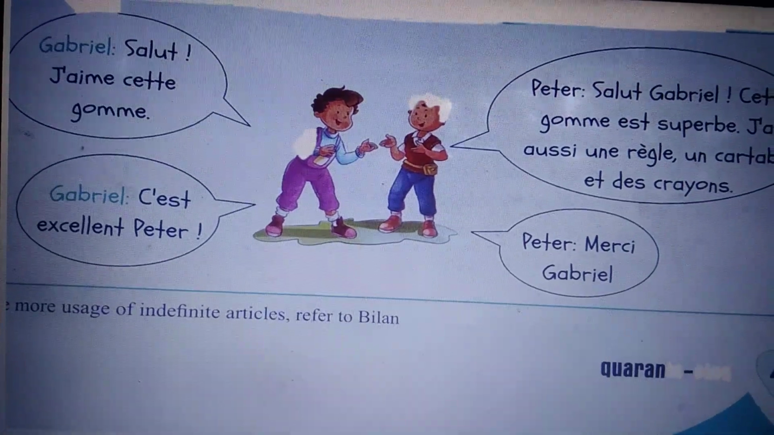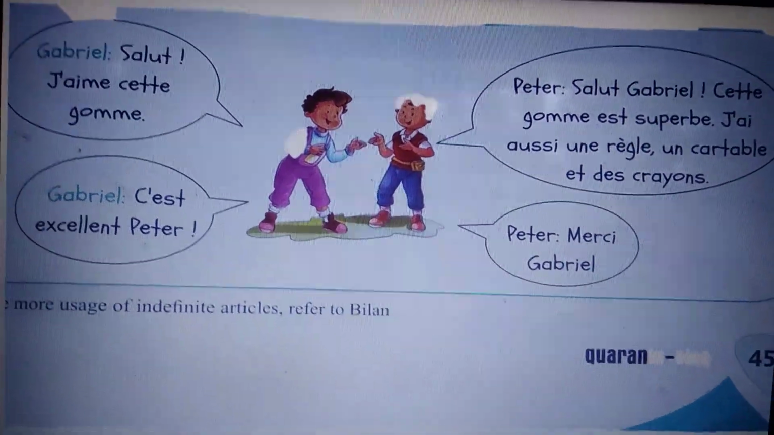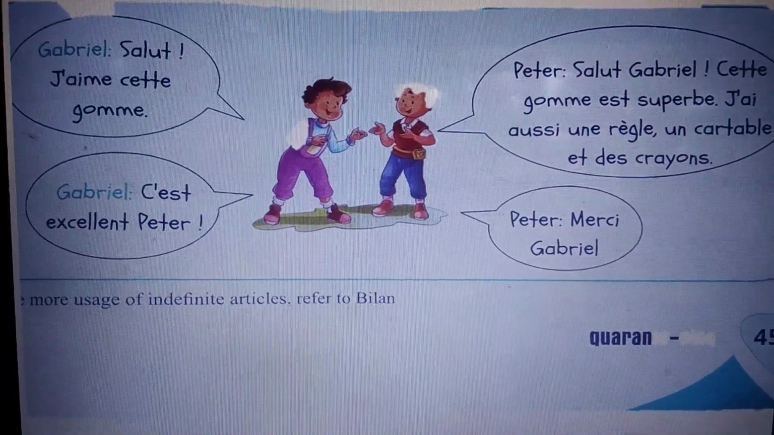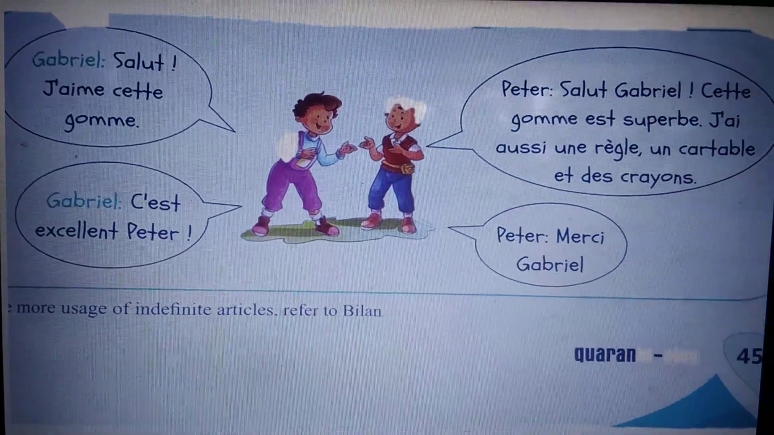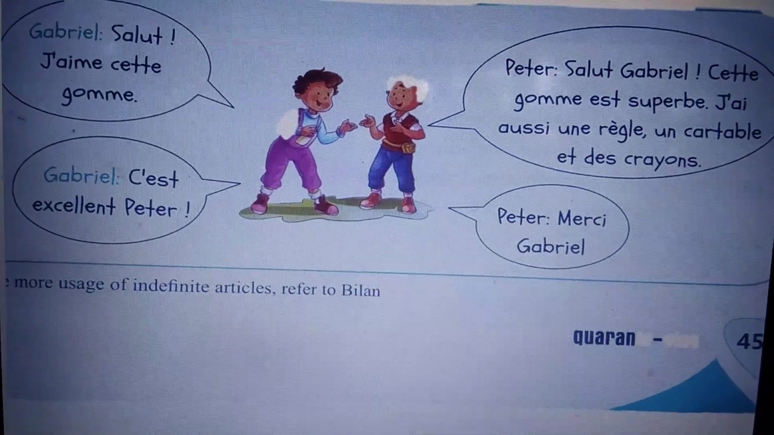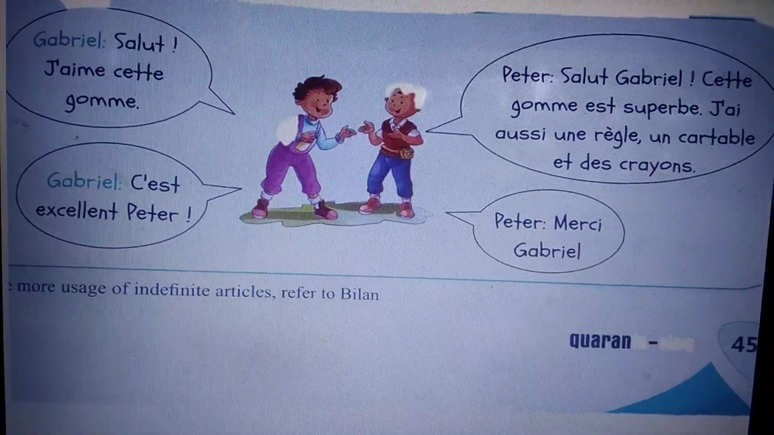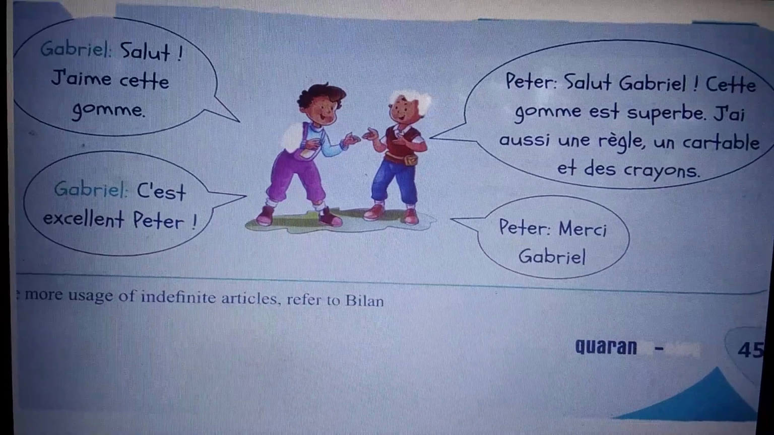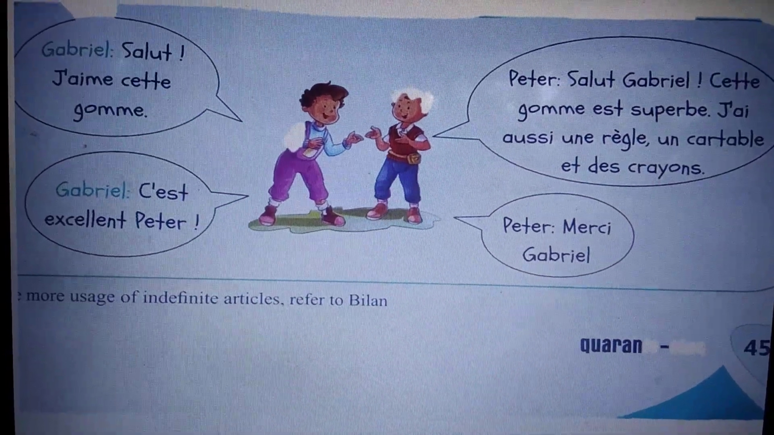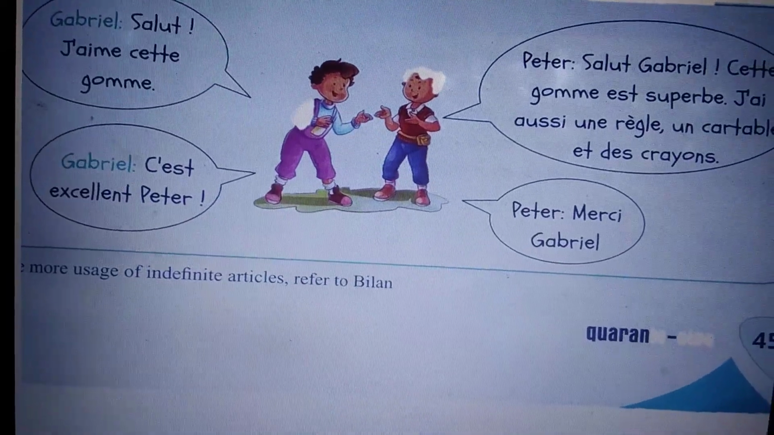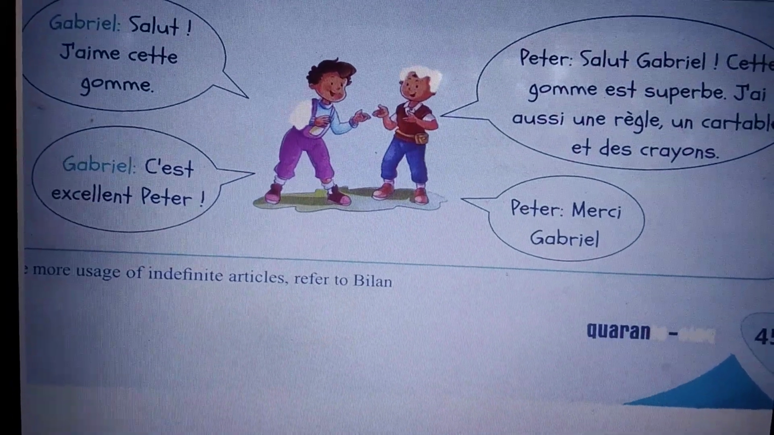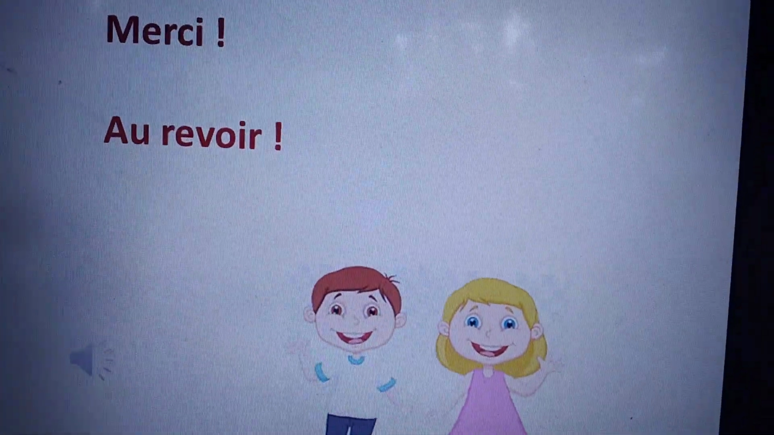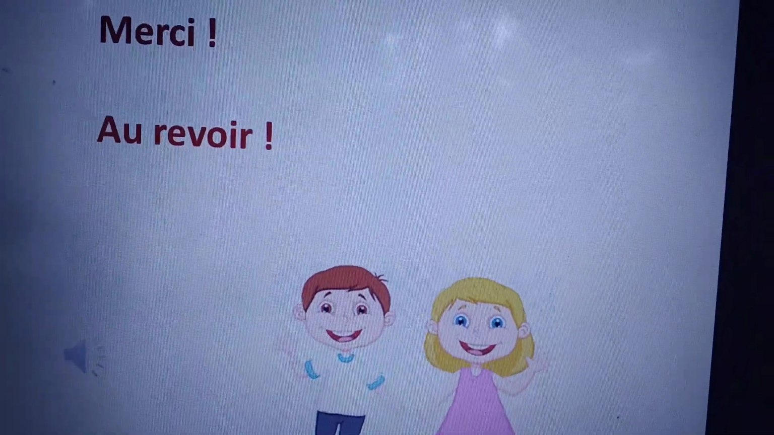Here two friends are talking about their belongings. So let's hear them talk about it. Salut, Peter. Salut, Gabriel. C'est une gomme et c'est superbe. J'ai aussi une règle, un cartable et des crayons. C'est excellent, Peter. Merci, Gabriel. Merci. Au revoir.